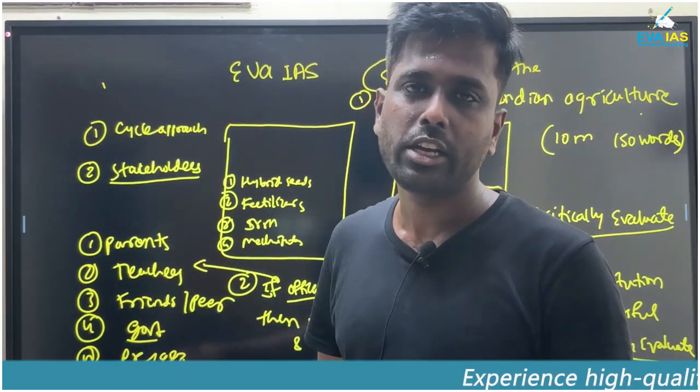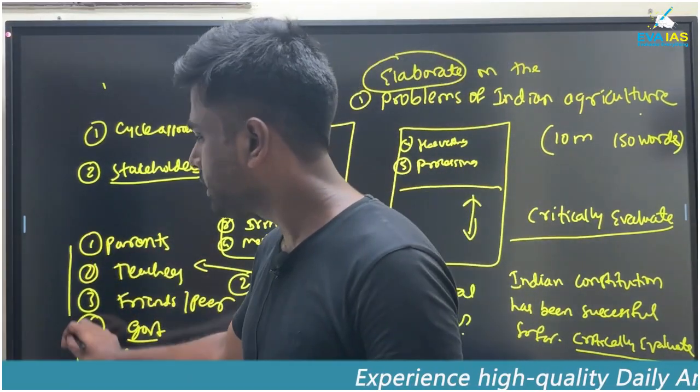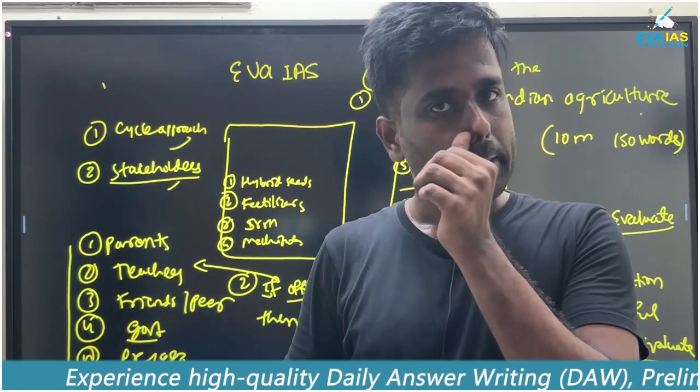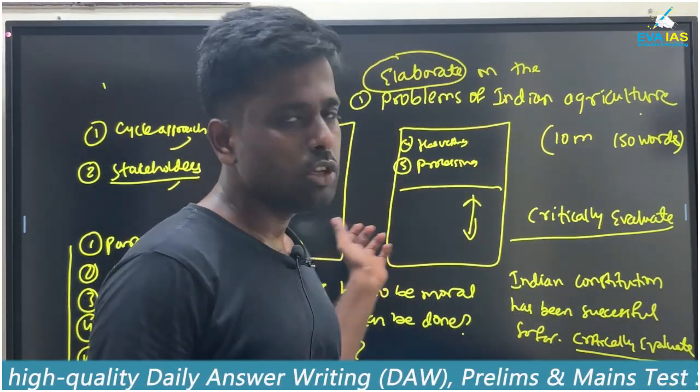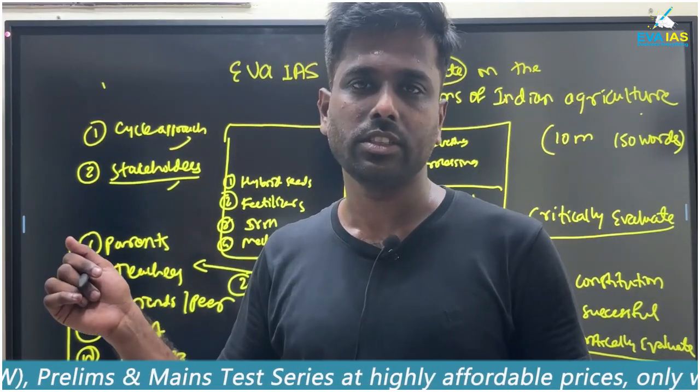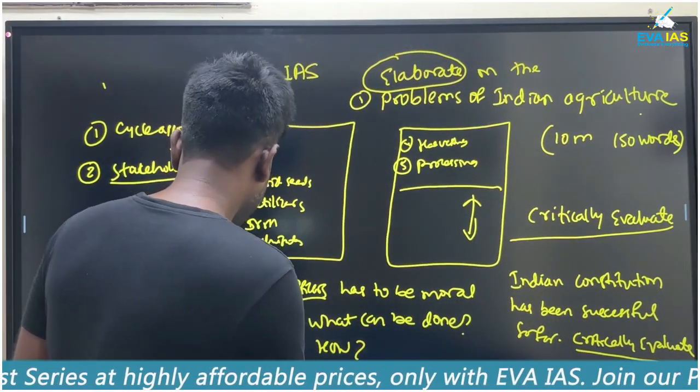You can think in the stakeholder approach. So this is the second way. The first way is the cycle approach. The second way is the stakeholder approach. This is the way you will think about whatever the mains question is. You will think in this direction. And third, see.